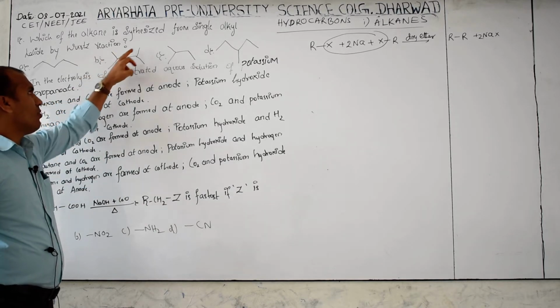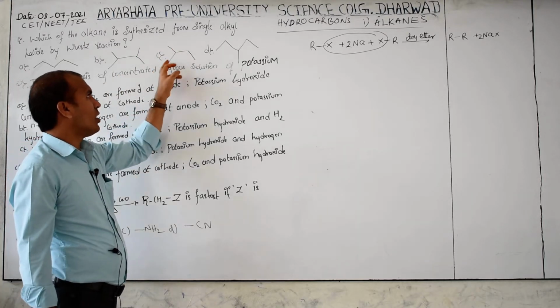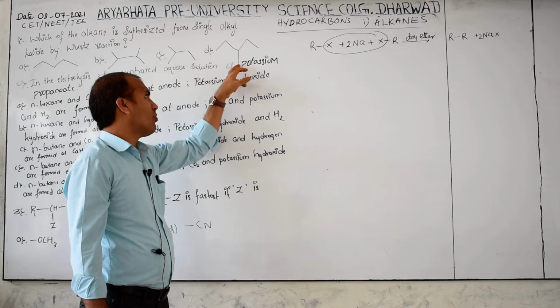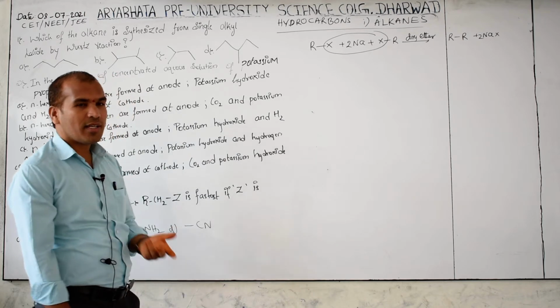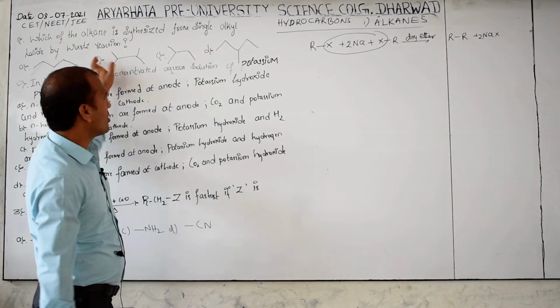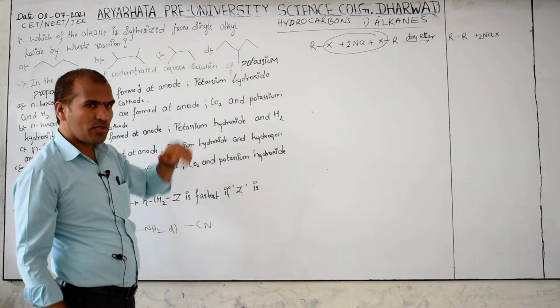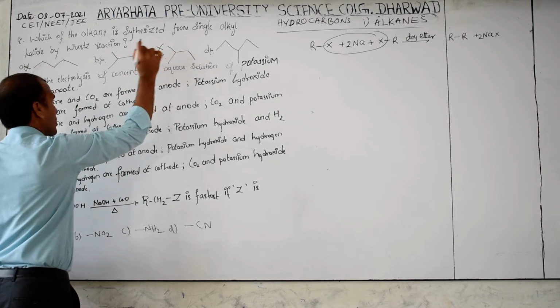1, 2, 3, 4, 5, 6: even. 1, 2, 3, 4, 5: odd. 1, 2, 3, 4, 5, 6: this is which one? Even. Then the answer may be the B option or D option, but not A and C. So we can eliminate these options. A is not, C is not.